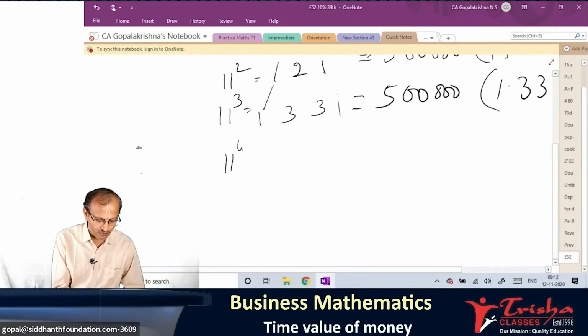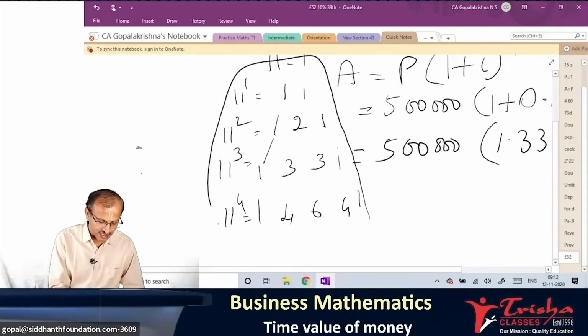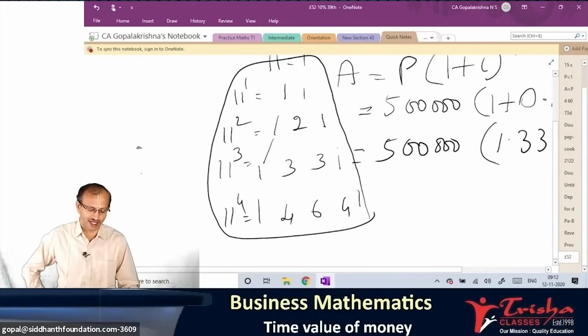11 to the power 4 will be 1, 4, 6, 4, 1: 1, 1 plus 3 is 4, 3 plus 3 is 6, 3 plus 1 is 4. Like that it goes on. You can try it in your calculator. This is something mathematically very interesting. It is called Pascal triangle, P-A-S, not R.